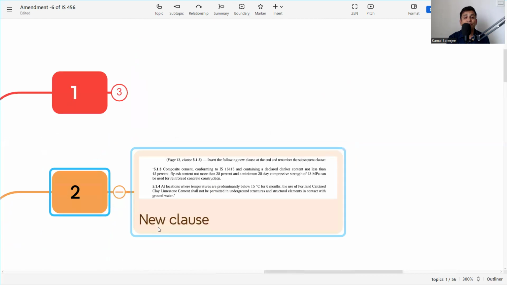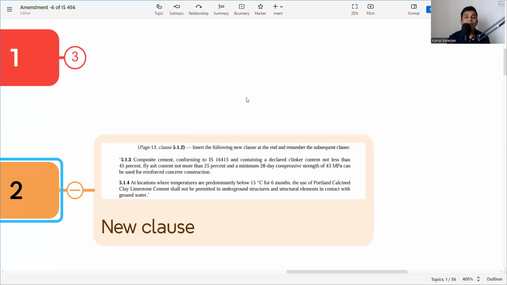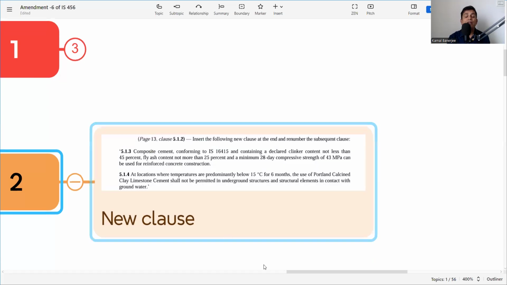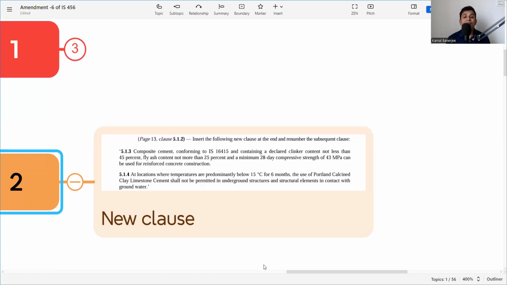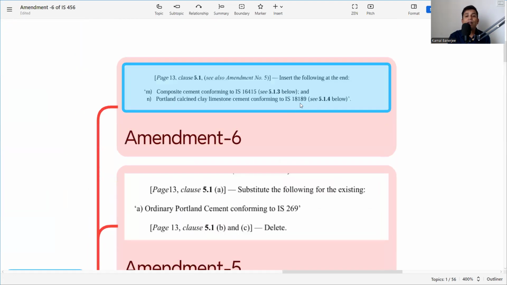Next, in 5.12, they have inserted a new clause. So what is the new clause? It's open to mode. Okay. So in the new clause, they are saying 5.13, composite cement conforming to IS 16415 and containing a declared clinker content not less than 45%. Now in Amendment 6, in the first clause, what we are saying is that they have included two types of cement. One is 16415 and another is 18189.